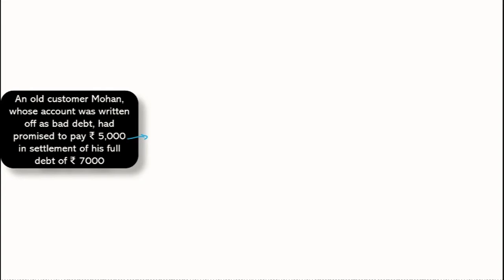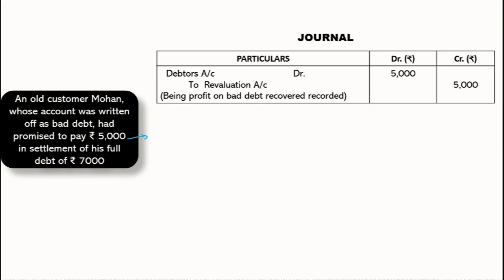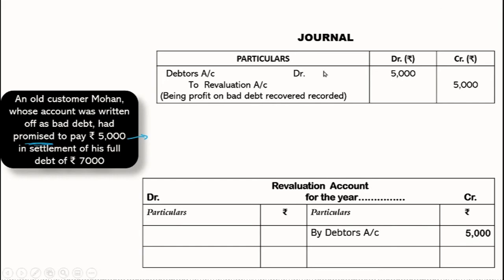Now if I see the journal entry over here, here it is debtors. Why have we not written cash or bad debt recovered account? Because it's only a promise. That is an important thing to understand. In the first case it was bad debt recovered, so we opened a new bad debt recovered account, but here it's only a promise. So our debtors will increase. These are the good debtors, where we are going to receive 5,000 in future. So the increase in the debtor is recorded on the credit side of the revaluation account.